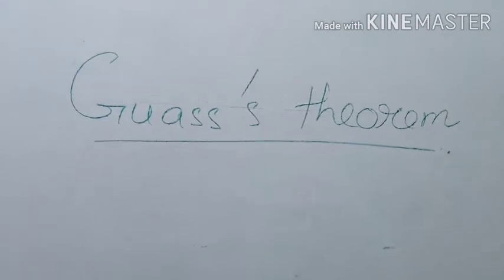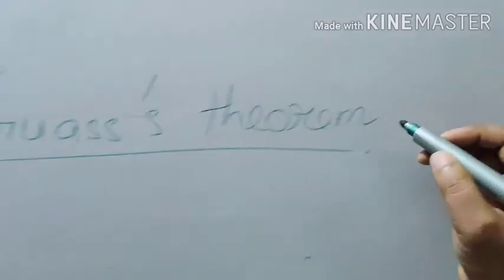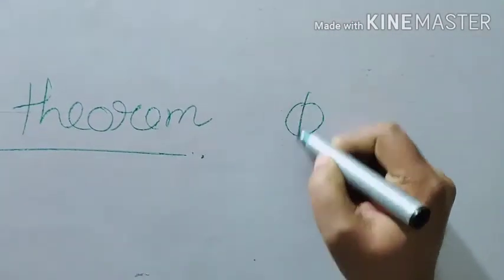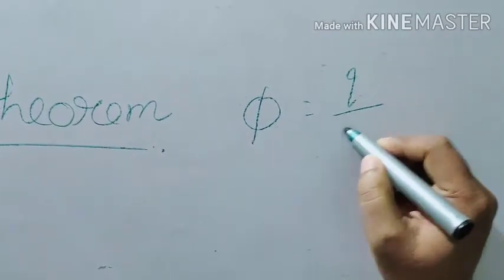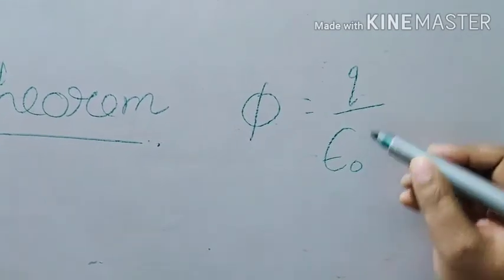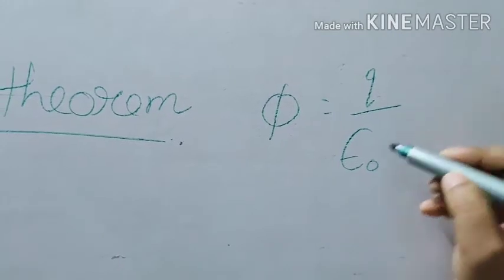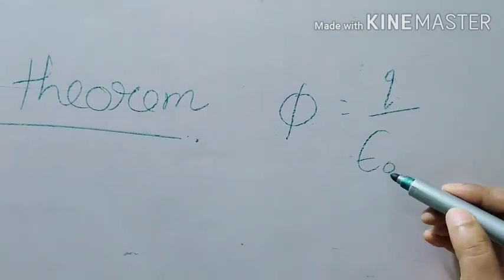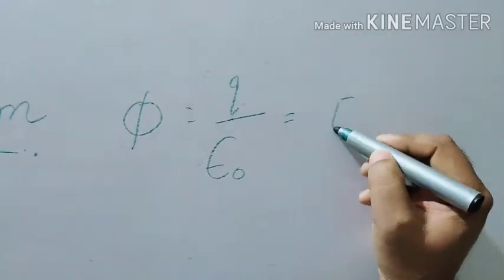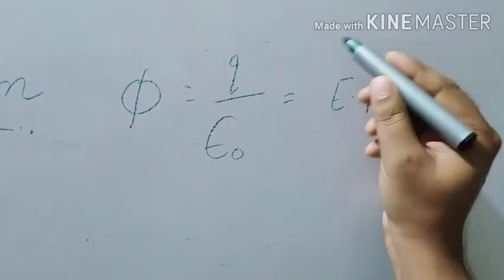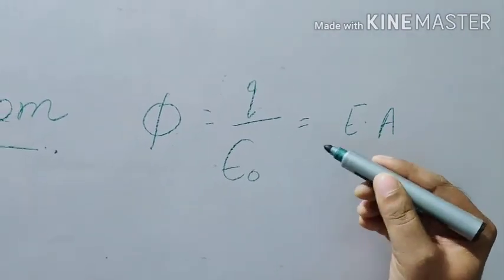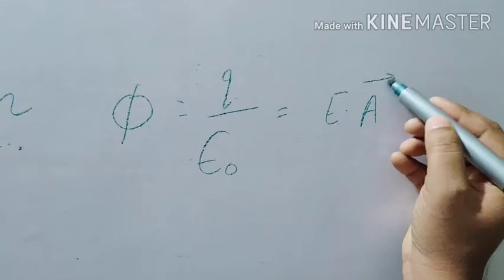Let us study now Gauss theorem. Gauss theorem states that flux enclosed within the surface is equal to charge multiplied by 1 by epsilon naught. Also flux is defined as E dot A. If we integrate it, then E dot ds as vectors.